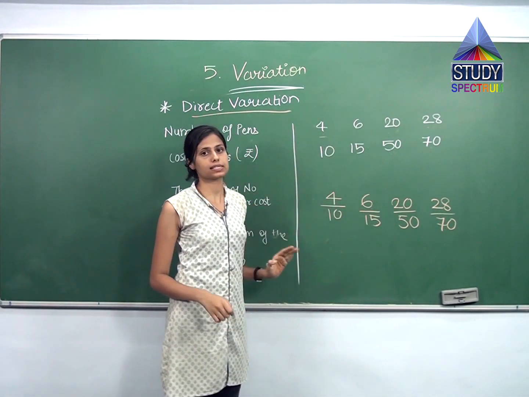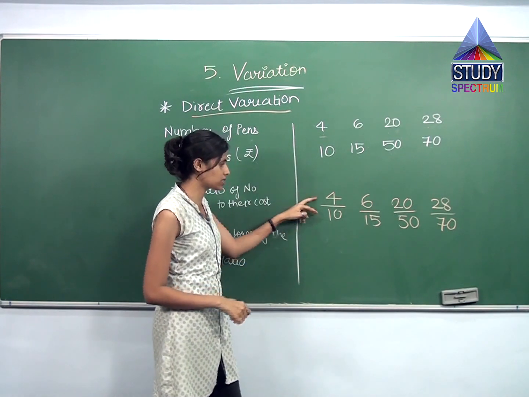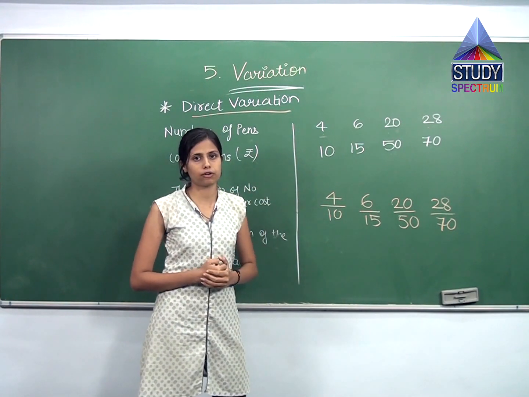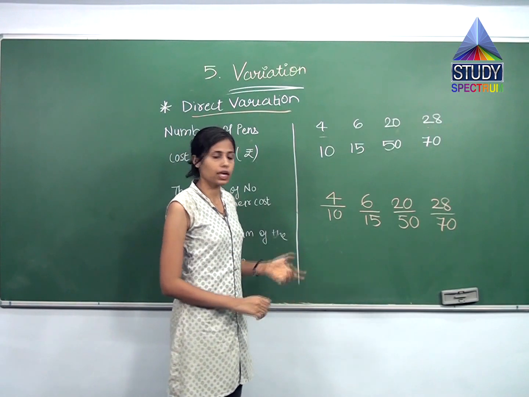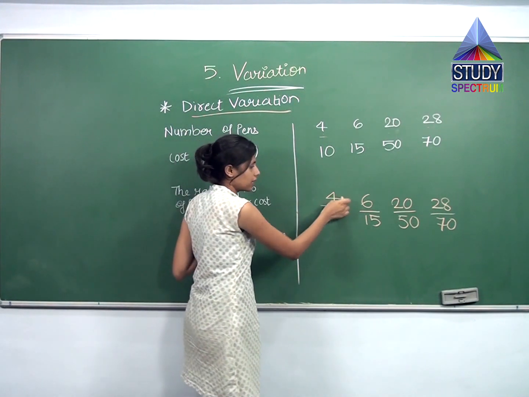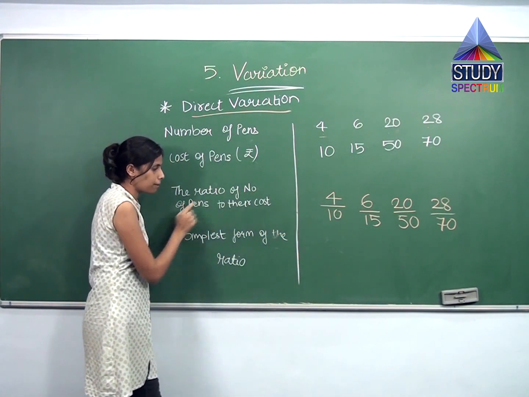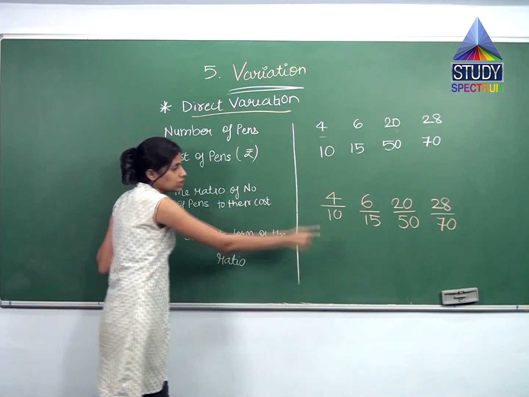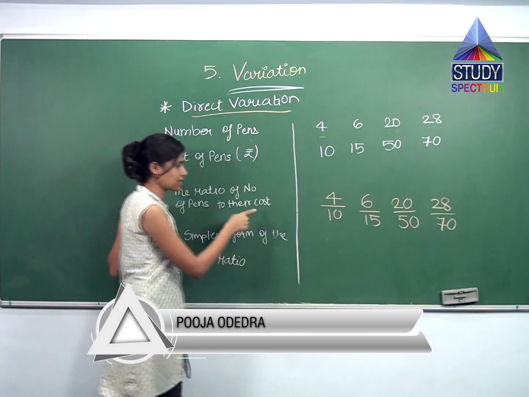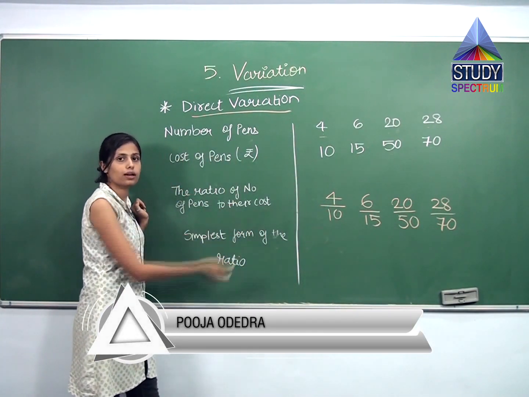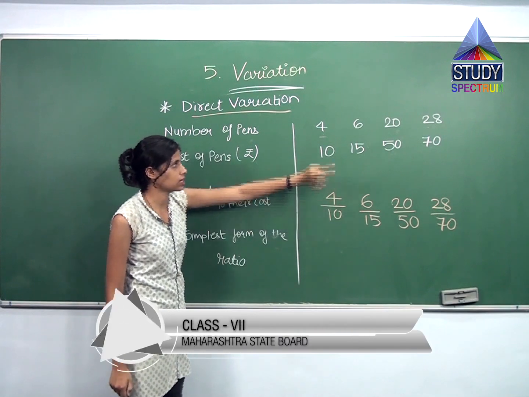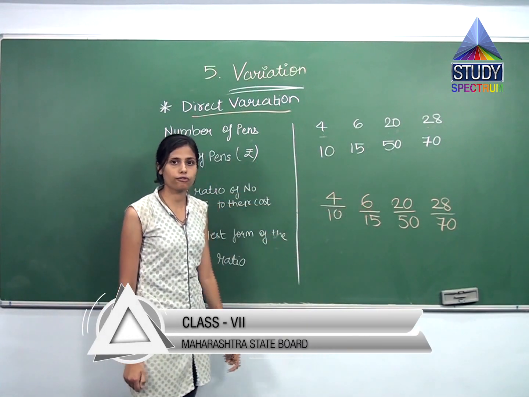Directly I have taken the ratio of pens and rupees. You can also take it inverse, like rupees to pens. This will give you cost price of 1 pen. But I don't want the cost price over here for 1 pen. I just want the ratio. If this is increasing by how much, then how much will this increase by? So let us find the ratio for this. This is the ratio of number of pens to their cost. These are the number of pens and this is the cost for these pens. That is what they are asking, right? The ratio of number of pens to their respective cost. So 4 pens, 10 rupees. I have just represented this in the form of ratio.